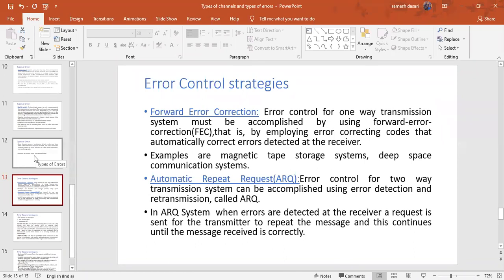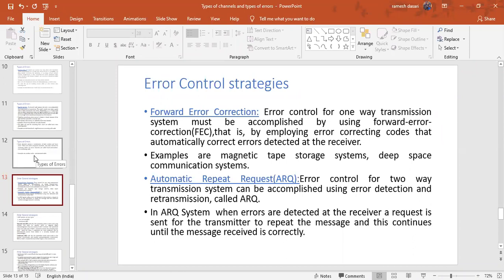So one-way transmission is like a simplex, or the general block diagram for a digital communication system. Look at the statement: by employing error correcting codes that automatically correct errors detected at the receiver. That means with the help of these techniques, whatever errors are detected at the receiver can be corrected by error correcting codes.